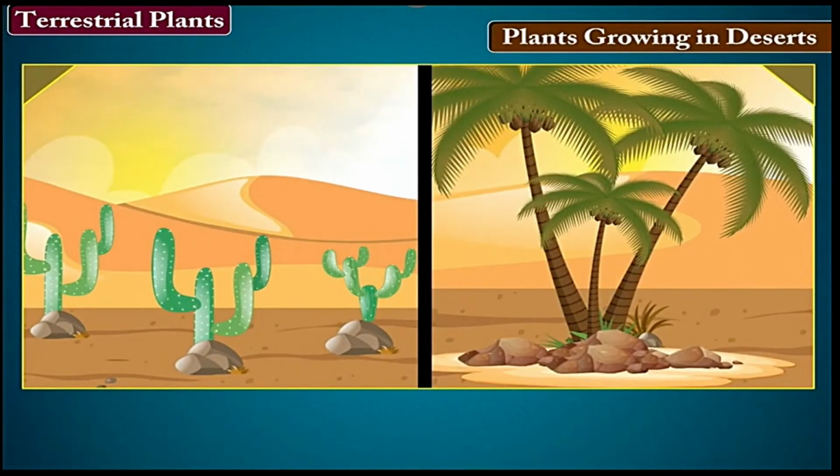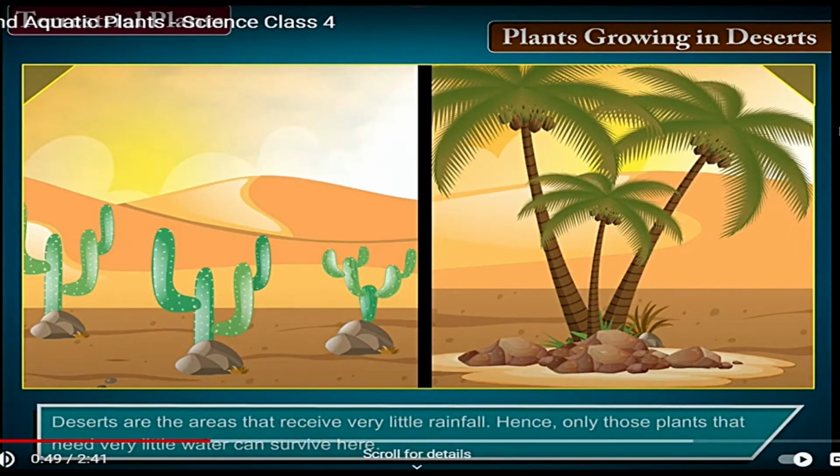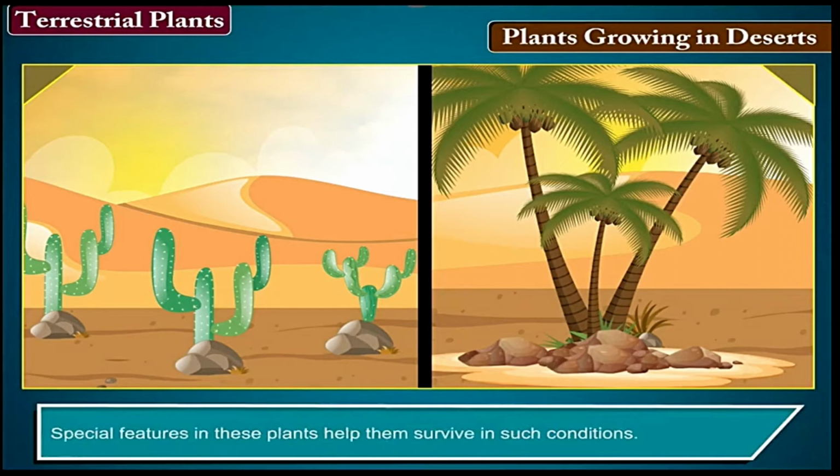Plants growing in deserts. Deserts are areas that receive very little rainfall. Hence, only those plants that need very little water can survive here. Special features in these plants help them survive in such conditions.